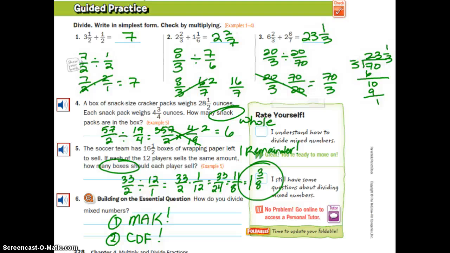So, how do you divide mixed numbers? Again, you have to turn them into improper fractions, and then you have to multiply by the reciprocal. I call that Mac Attack and Copy Dot Flop.